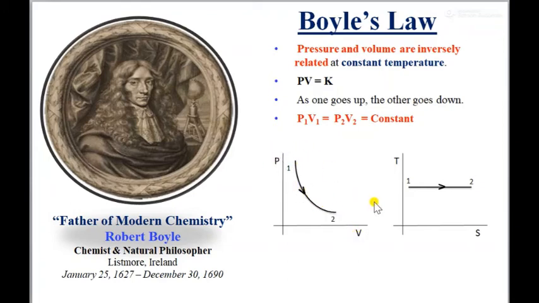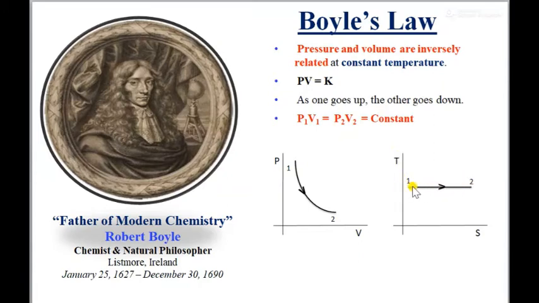On this PV plot, pressure volume plot, you will not understand whether temperature is constant or not. But when I draw this same process 1 to 2 on a temperature entropy plot, you can see here it is at a constant temperature.